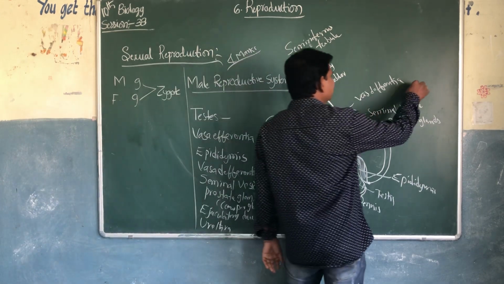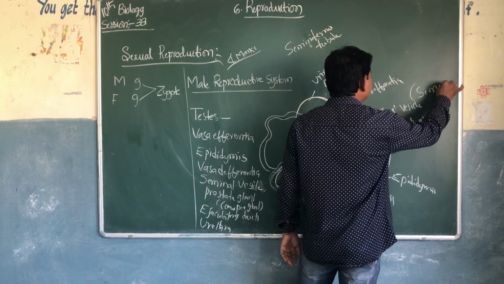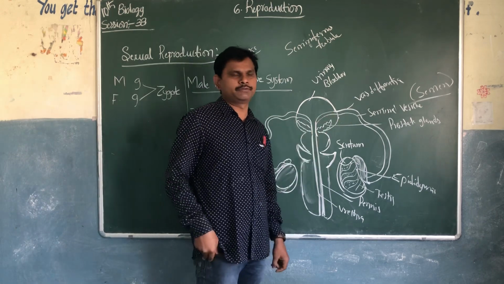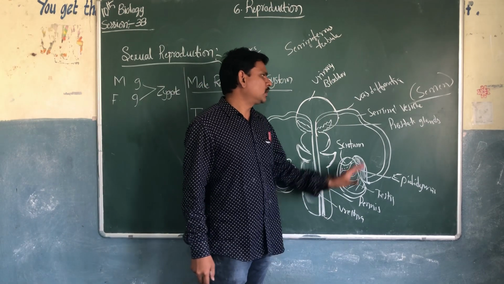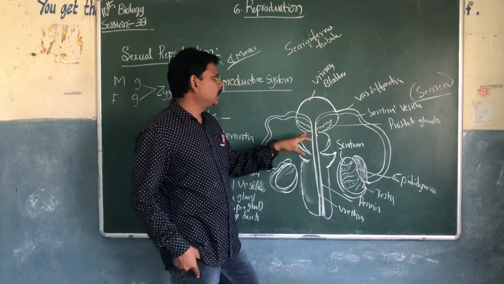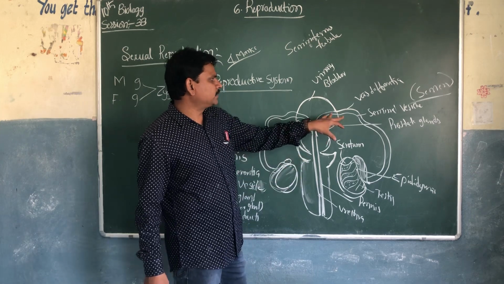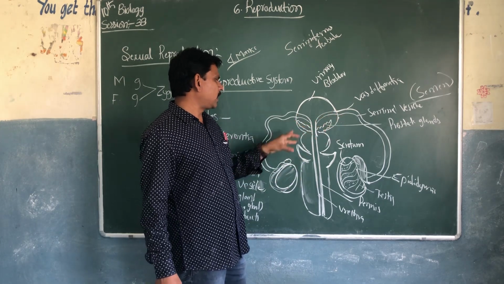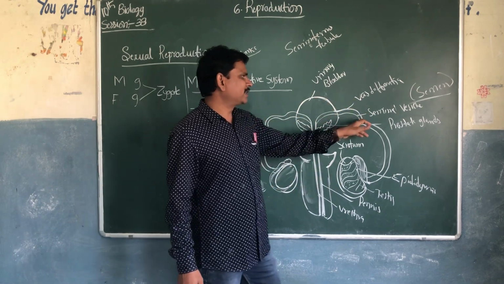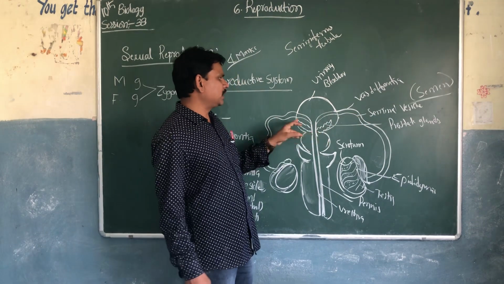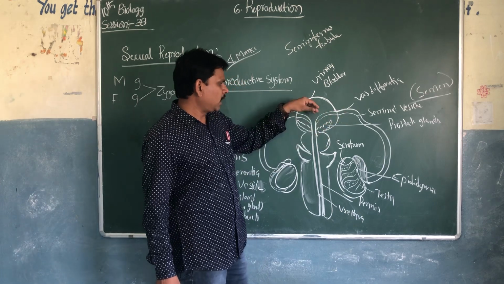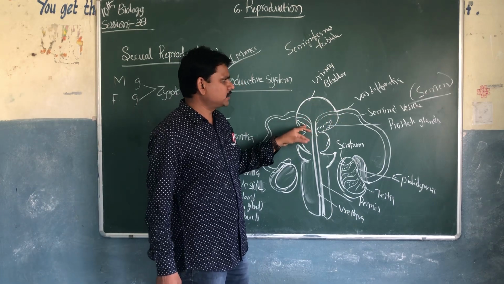From the seminal vesicles, semen is going to be released. It is very useful to the sperm because it will provide energy. Once the sperms enter the vasa deferentia, they will enter the ejaculatory duct. There are a pair of testicles, a pair of vasa deferentia, seminal vesicles, a pair of prostate glands, and Cowper glands.